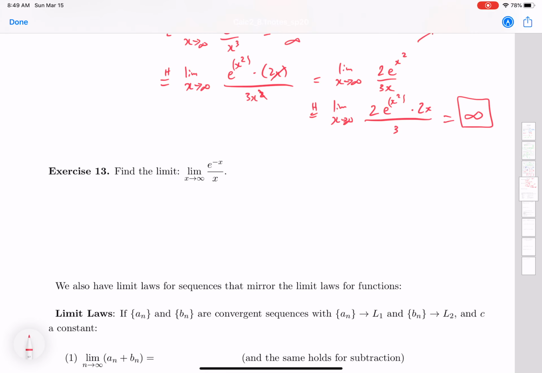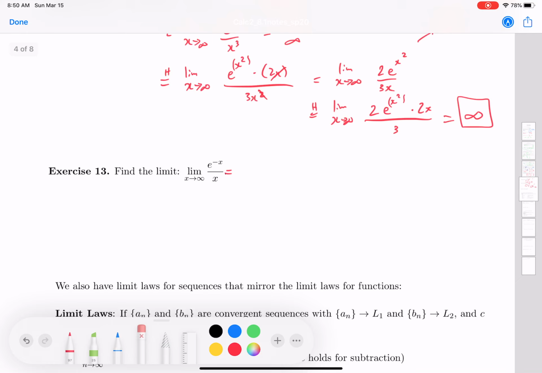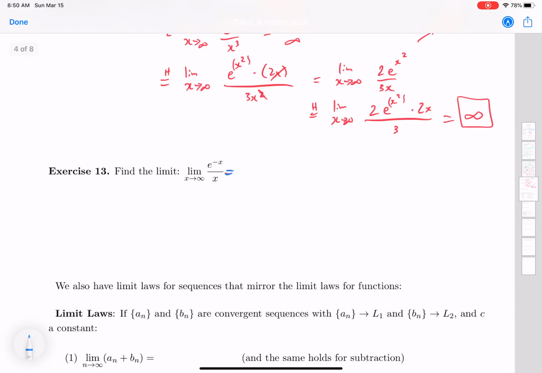And exercise 13, this one's interesting because when I rewrite it, maybe I'll do this one in blue. I want to make that e to the negative x a positive exponent. So this is 1 over e to the x times x. And as x goes to infinity, this is just 1 over infinity, which gives me 0. So I don't do L'Hopital's rule at all for this one.